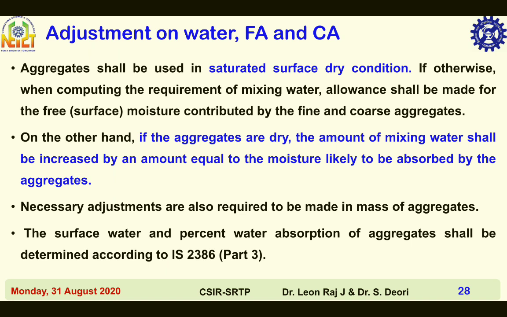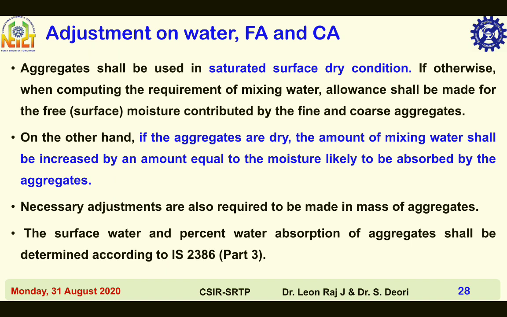Adjustment of water, fine aggregate and coarse aggregate. Aggregates shall be used in saturated surface dry condition. If otherwise, when computing the requirement of mixing water, allowance shall be made for the free or surface moisture contributed by the fine and coarse aggregates.